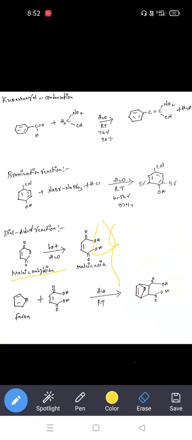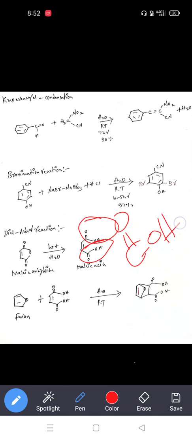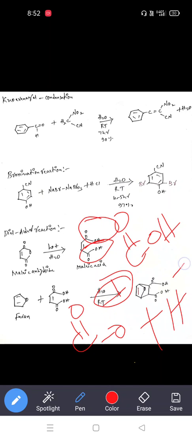In this, especially in maleic acid, we have polar groups, COOH and COOH. Generally COOH splits into COO minus plus H plus. So when polar groups are there in maleic acid, it is easily soluble in water.